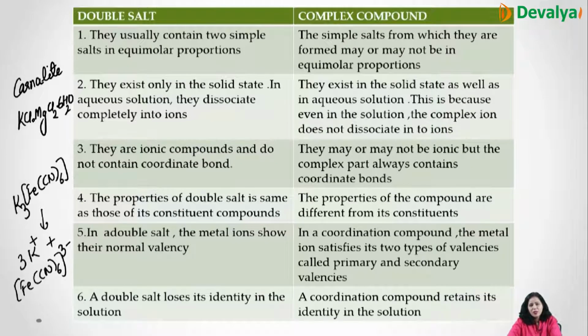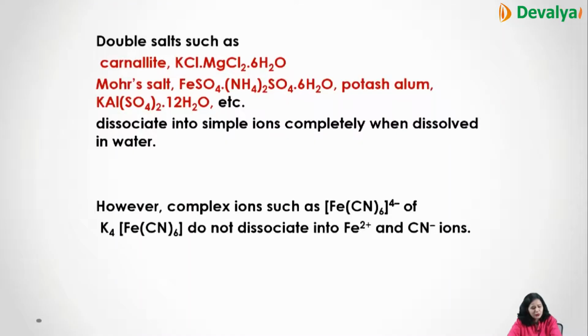Properties of a double salt are the same as those of the constituent compounds, while properties of a complex compound are different from the constituent compounds. In the double salt, the metal ion shows its normal valency, while in the case of a complex compound 2 types of valencies are there, as we have already done, primary and secondary. Double salt loses its identity because it completely segregates into its ions, while coordination compounds retain their identity and will not lose their identity in the solution.